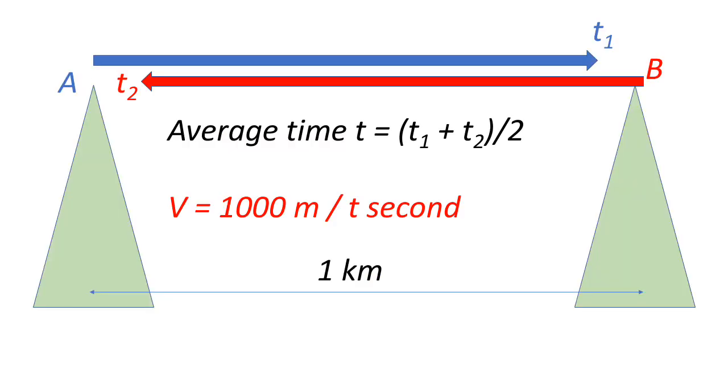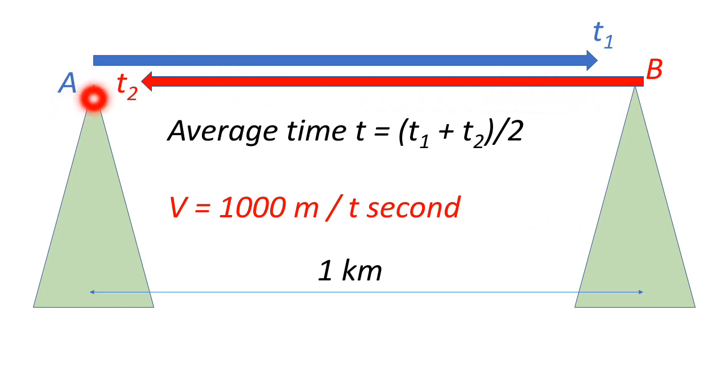Now the experiment to determine the speed of sound. You can choose two places at high altitudes, and the distance between them is 1 kilometer. Suppose person A fires a gun from here.